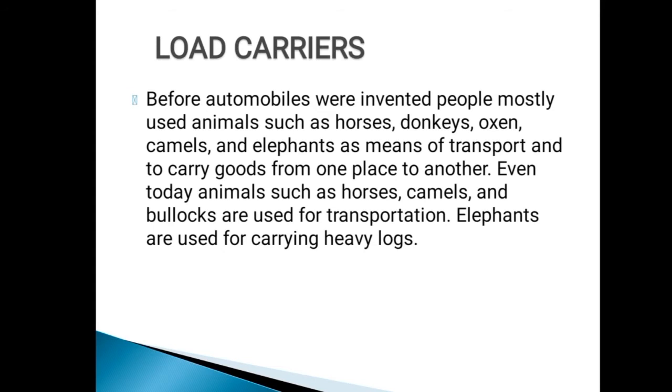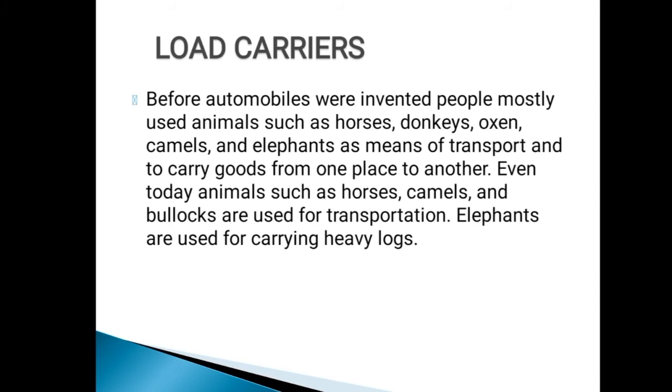Before the invention of automobiles, they used horses, donkeys, oxen, camels, and elephants for carrying loads from one place to another and for transport purposes. Even today, in desert areas they use camels to carry loads, and in forest areas they use elephants to carry things.